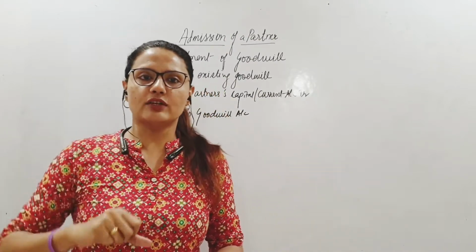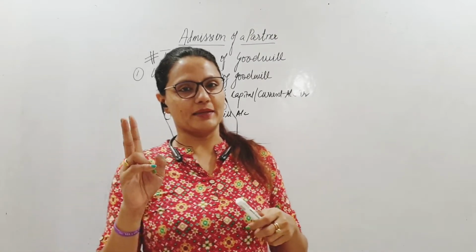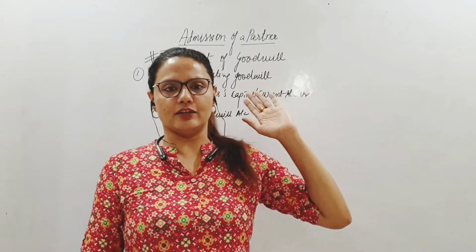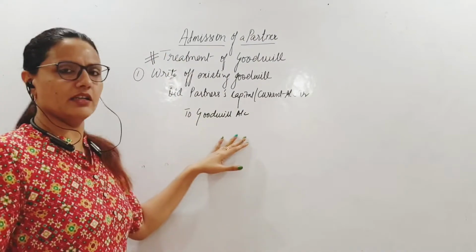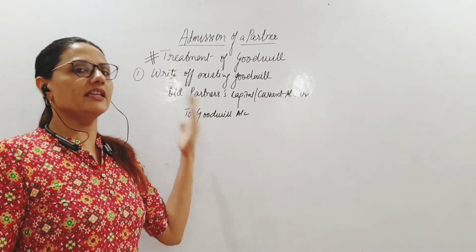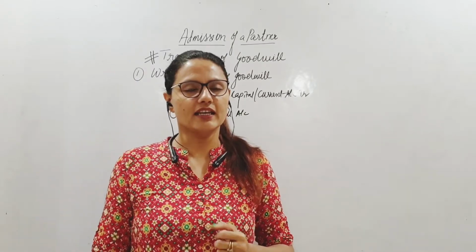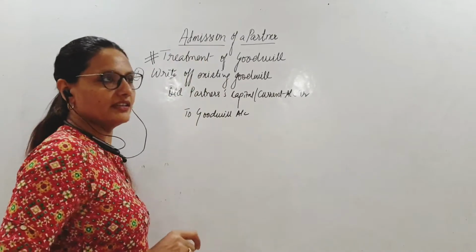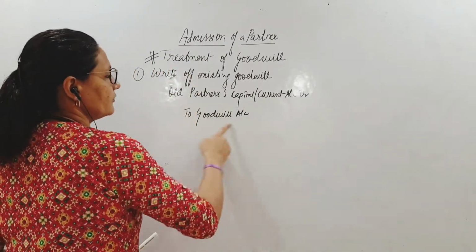The existing goodwill would remain, and they would get the effect of this goodwill also, 2 times, isn't it? So this is to wipe out the effect of the existing goodwill. Forget the earlier goodwill. We are debiting you with the old goodwill and we will give you the benefit of the new goodwill of the firm. Okay, that is what is the logic behind it. Therefore, whenever you see existing goodwill in the books of the firm, please write it off. This is the entry for writing it off.